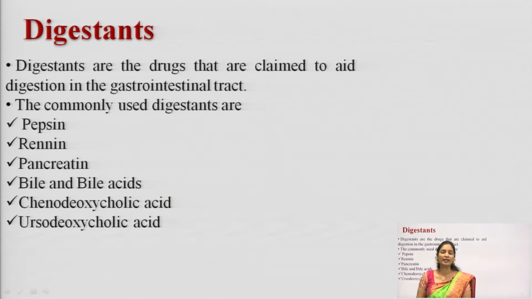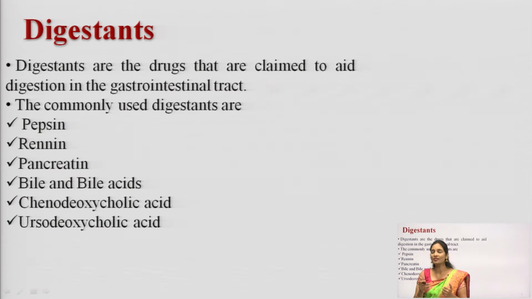Next, we will move to the digestants. What is meant by digestants? Digestants are the drugs which will promote digestion. If a particular person is not able to digest his or her food in a particular condition, you will prefer to give digestants. What will digestant drugs do? Digestant drugs act on the GIT and improve the digestion of any food.